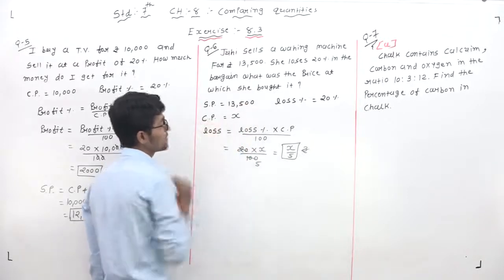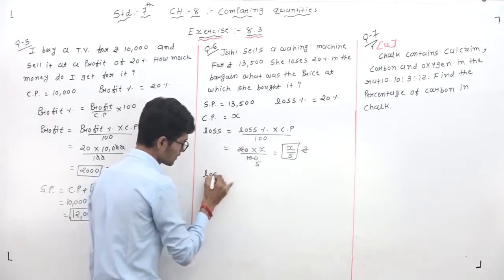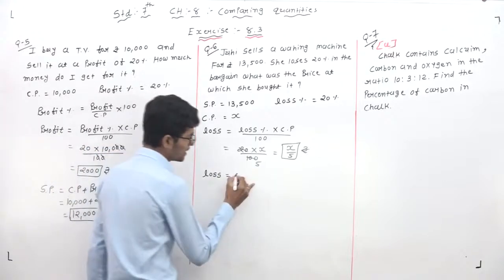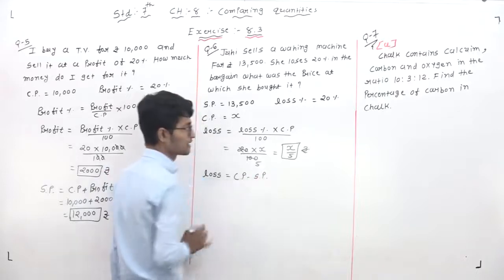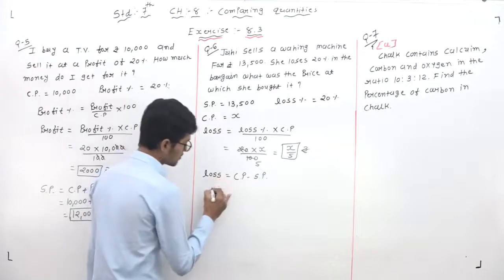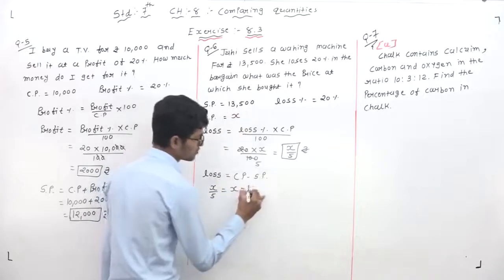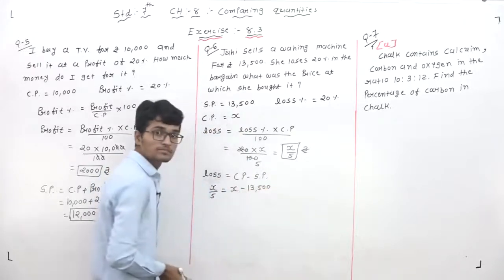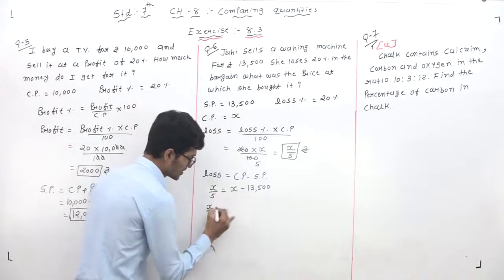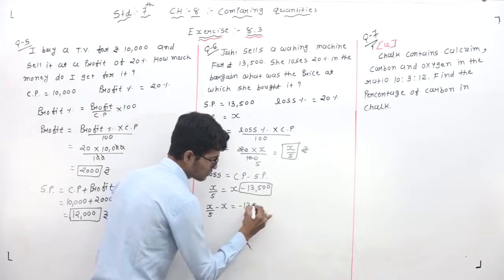But we will find the CP, the cost price. So dear students, what is the loss formula? Loss is equal to CP minus SP. This is the loss formula. So loss is X by 5, CP is X, and SP is 13,500. Right? Now moving to this side: X by 5 plus, on this side minus X, and the remaining portion minus 13,500.